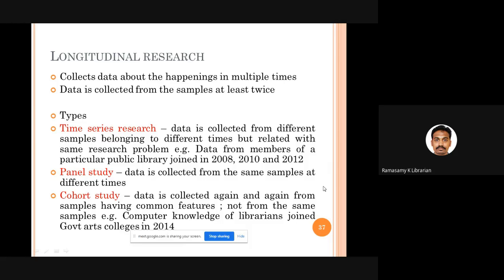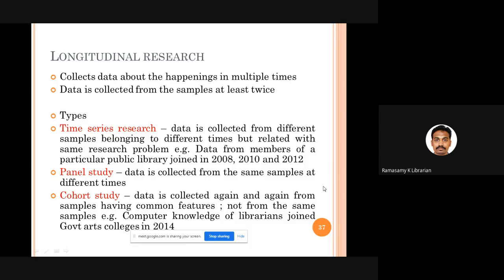Okay, how am I going to collect data? I am going to have a subset of my population. So I'm going to take only the people those who are posted in South Tamil Nadu. I collect data. Then next year, I go to the northern part of librarians, collect data. Then after 1 year, I go to the western part. After 1 year, I go to the northern part. So that way, I collect data